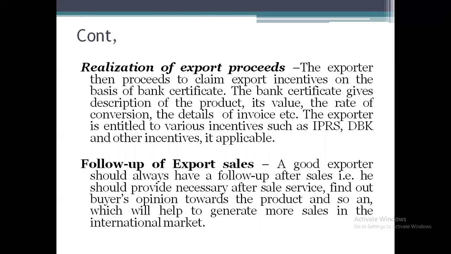So after submitting the documents to the exporter's bank, the bank will issue the certificate to the exporter. By showing that certificate, the exporter can get benefits or incentives such as IPRS, DPK, and other incentives.